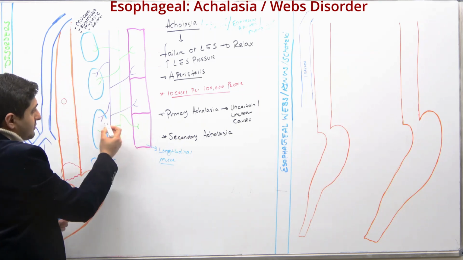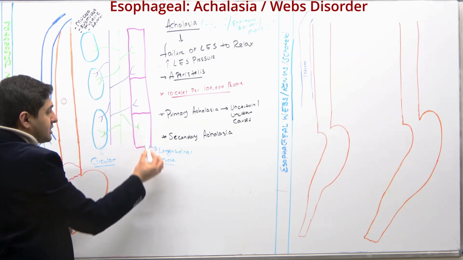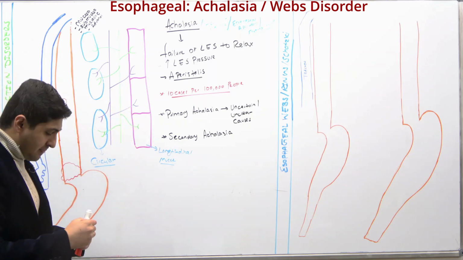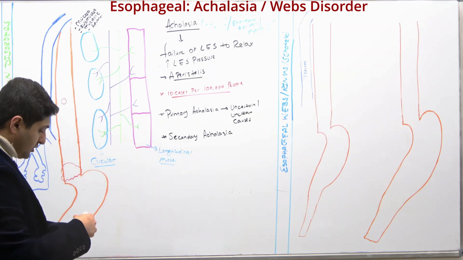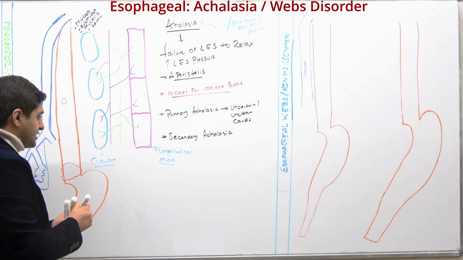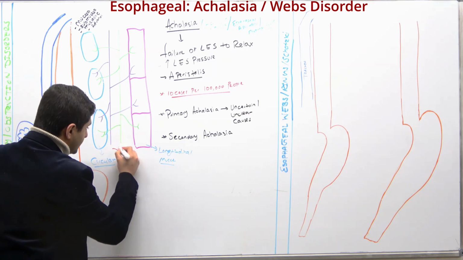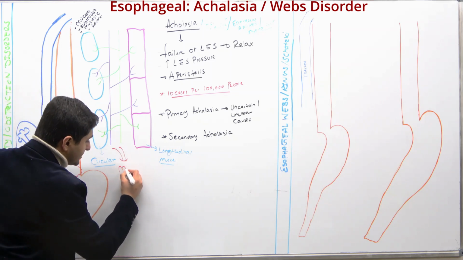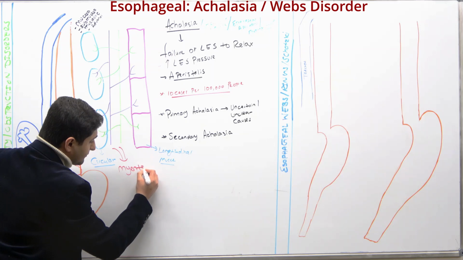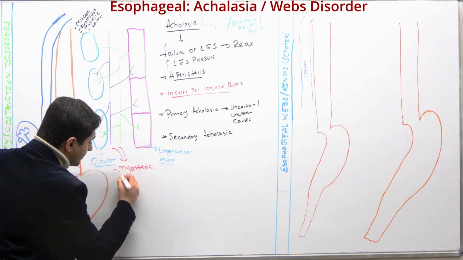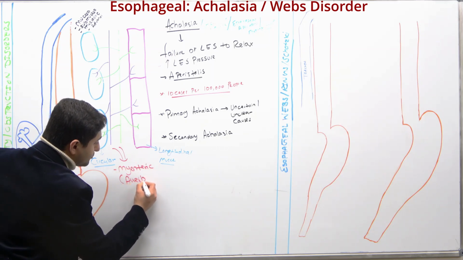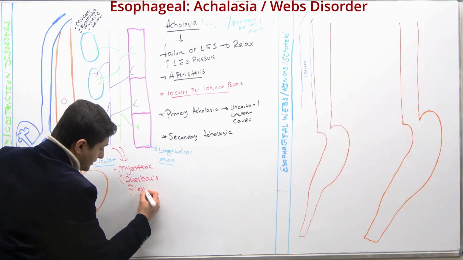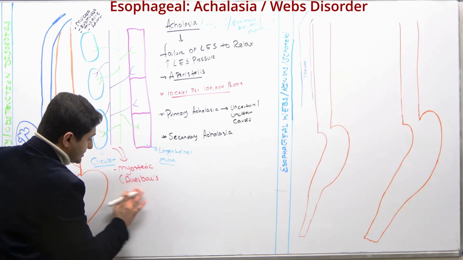And between the circular and the longitudinal muscles, there is a network of plexus, and for this network there are two names given. This is the autonomic nervous system of the gut, and we call it the myenteric, or they also call it the Auerbach plexus.